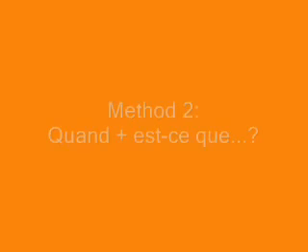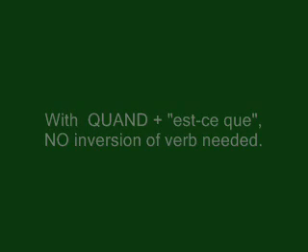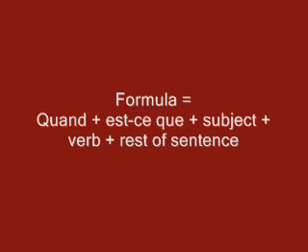Now let's learn how to apply the other method by using the expression est-ce que after the interrogative pronoun quand. When using est-ce que after the word quand, you don't need to invert the subject and verb like we did in the first method. So our new formula will be quand plus est-ce que plus subject plus verb plus rest of the sentence.